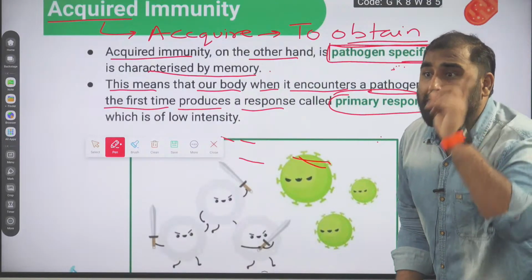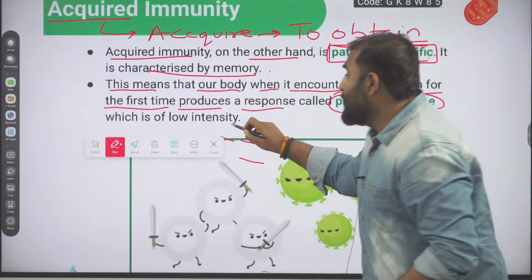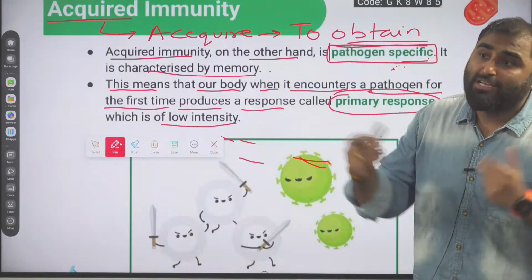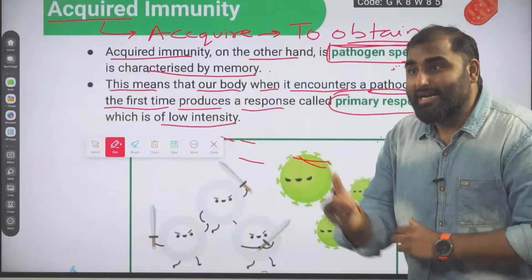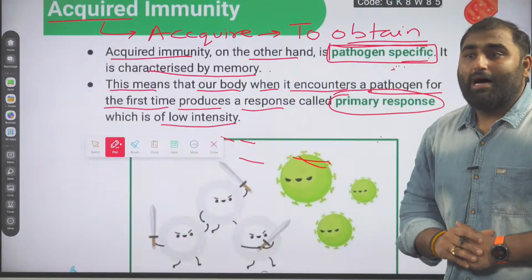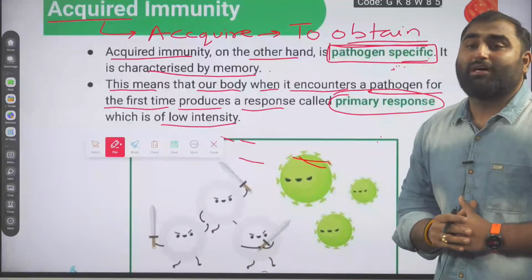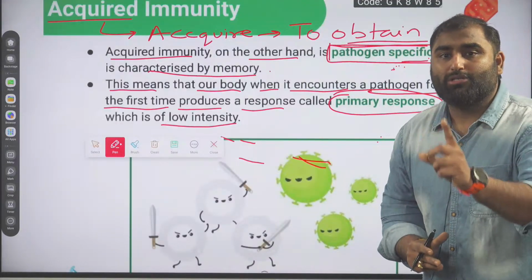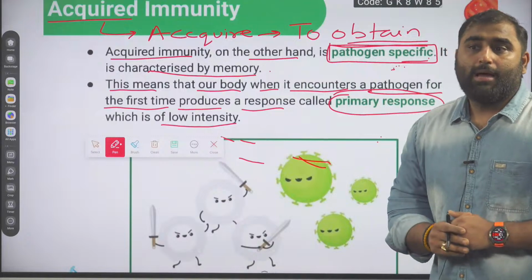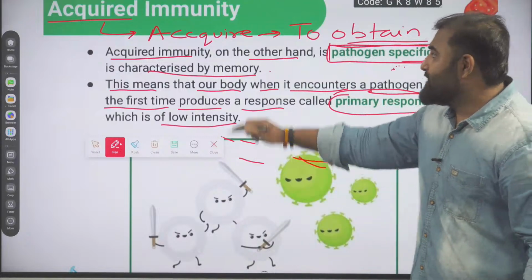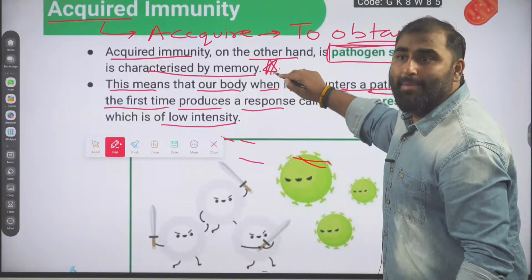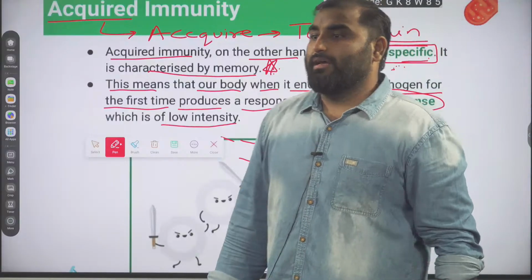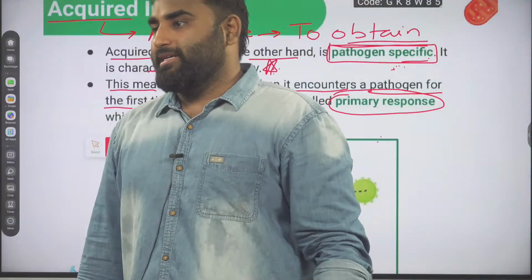The first response will be of low intensity, because we are seeing the pathogen for the first time. We will recognize it, we will identify it. Our immune system will take some time to give the response. So the first primary immune response against the pathogen will be slow. But at that time, memory will be generated. Am I clear, guys?